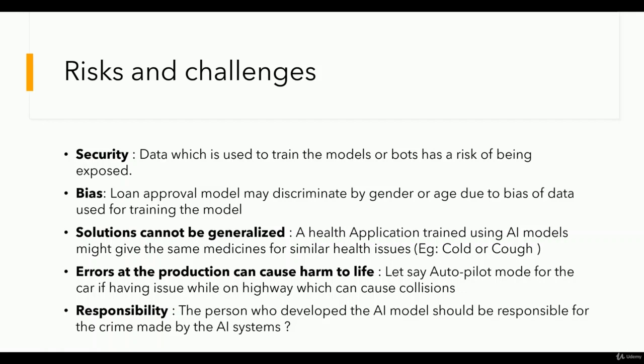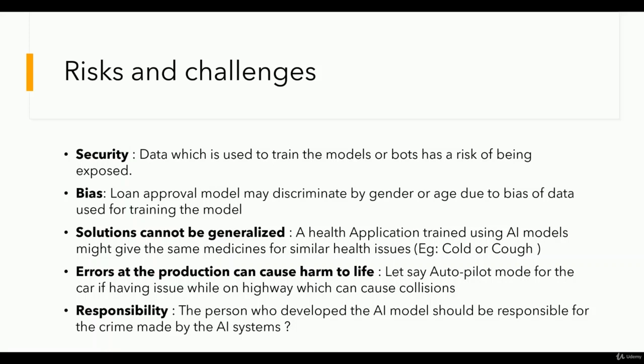Sometimes the AI solution can be biased. How? A loan approval model may discriminate by gender or age due to bias in the data used for training the model. Let's say a bot is there which gives very small loans, not in lakhs, just hundreds or thousands, not a very big loan amount.